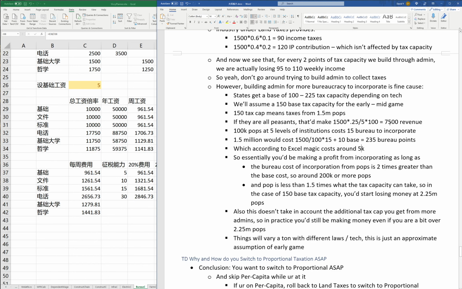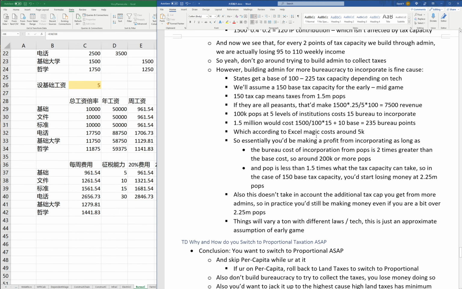So essentially that will mean 235 costs us around 5,000 income per week. So essentially we will be making 2,500 in revenue, in profits, by incorporating a state with 1.5 million pops. And it's gonna scale. Like if the pop number goes down, your bureaucracy points also go down. So you're pretty much making a 50% margin off your cost right now.